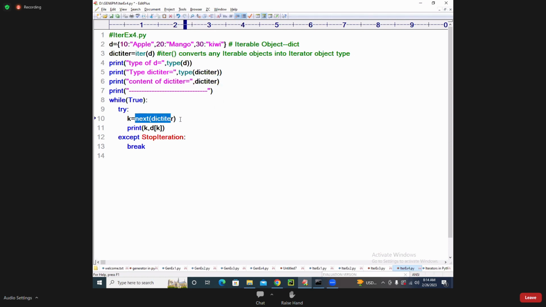Next of the dict iterator will give you the key. I printed k, there is a key value. D of k will give you what? In the beginning, I told you about this dictionary type. D of key will give you the value. You can write D dot get also, D dot get of k, because these are the dictionary type methods I told you.